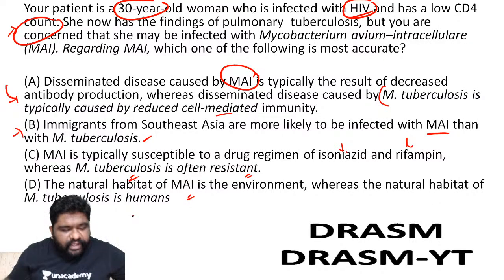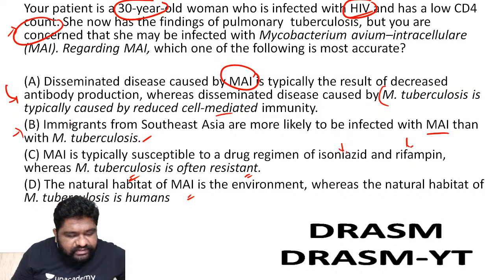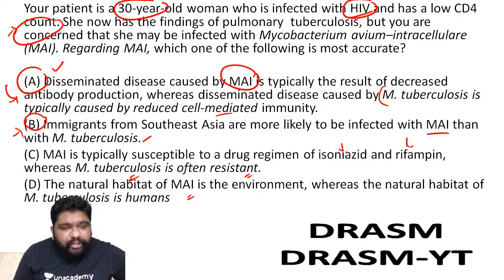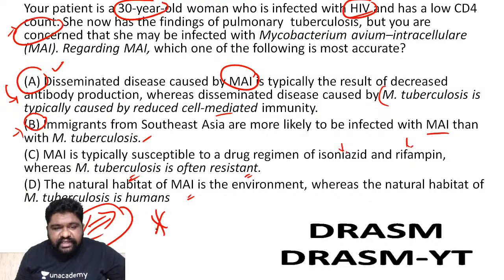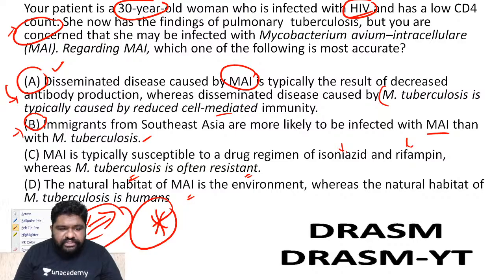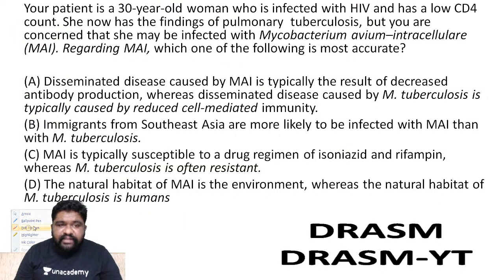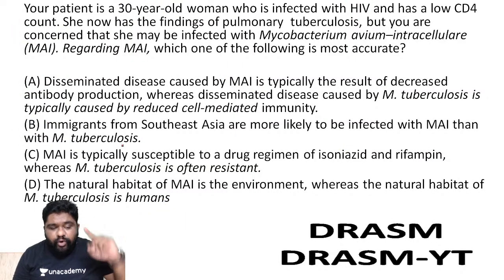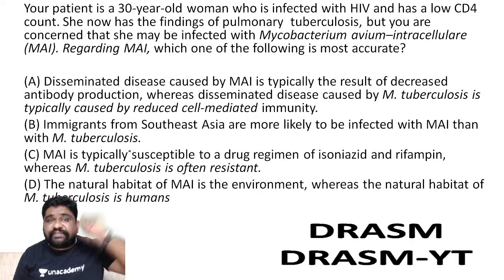Okay, so now I can see a lot of people giving me answers as A. Some people have given me answers as B. But the most common answer has been A, but the best answer is D. Please understand, the best answer is D, people. Why? Remember, what is wrong with all the other options? That is what you're supposed to focus on. Getting the right answer is not enough. Finding out why the wrong answers are wrong is even more your responsibility.